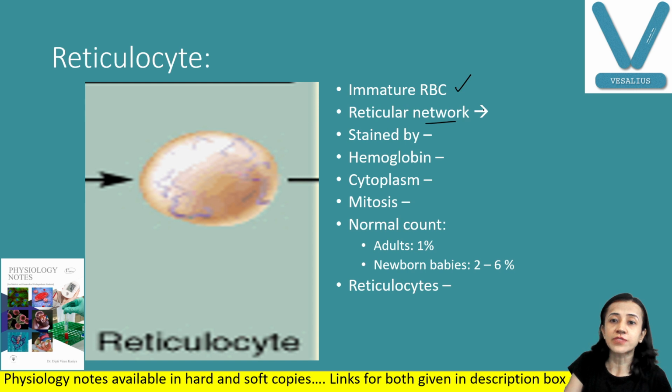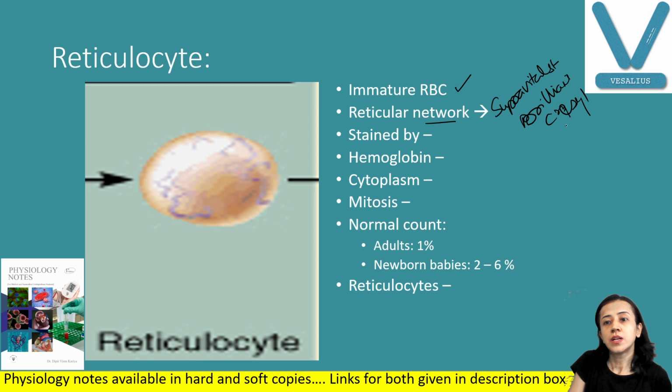And this reticular network is stained by supravital stains, that is brilliant cresyl blue, which stains the reticulum. Hemoglobin now increases. Cytoplasm is acidophilic. Mitosis is absent. In a normal adult, reticulocytes are 1%, whereas in newborn babies they are normally 2 to 6%.